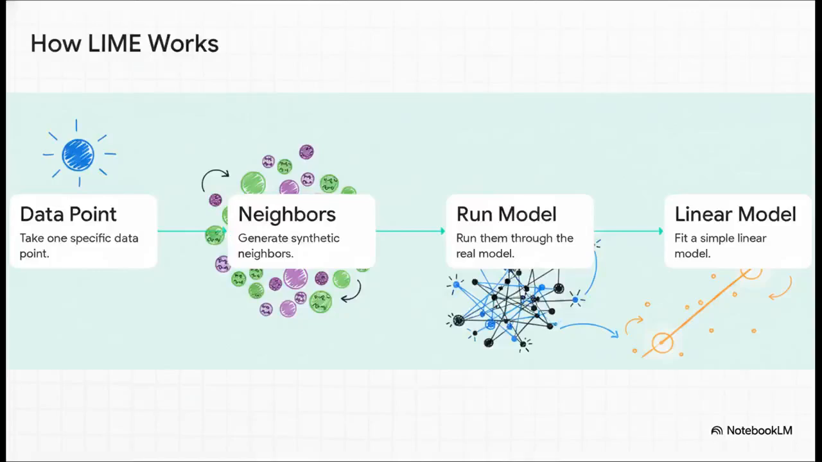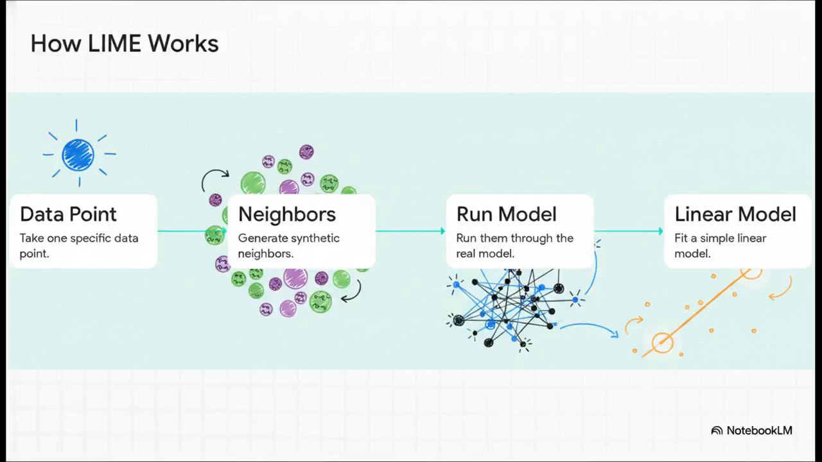Let's see how this builds in practice. It's actually a pretty clever step-by-step process. First, LIME takes your one specific data point. Second, it generates a whole swarm of synthetic neighbors around it, basically just slightly tweaked versions of that initial input. Third, it runs all those new inputs through the real, complicated model just to see how it responds. And finally, step 4, it fits a simple, easy-to-read linear model to those local results.